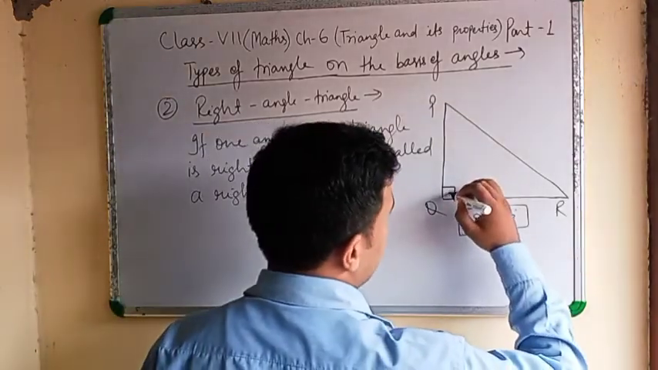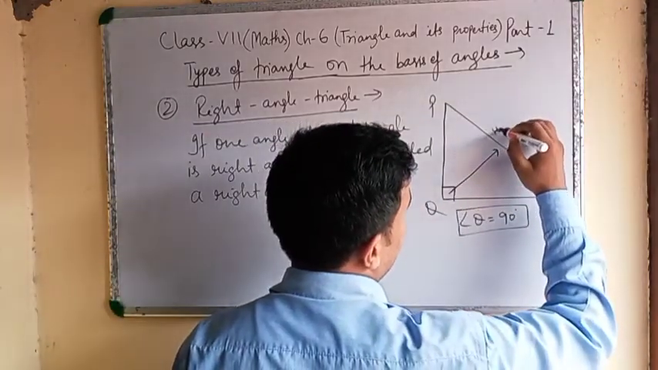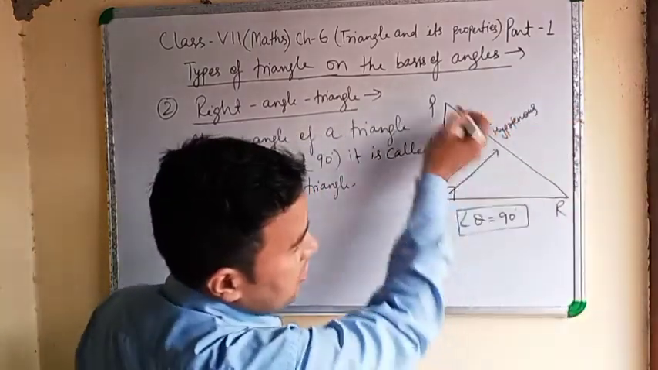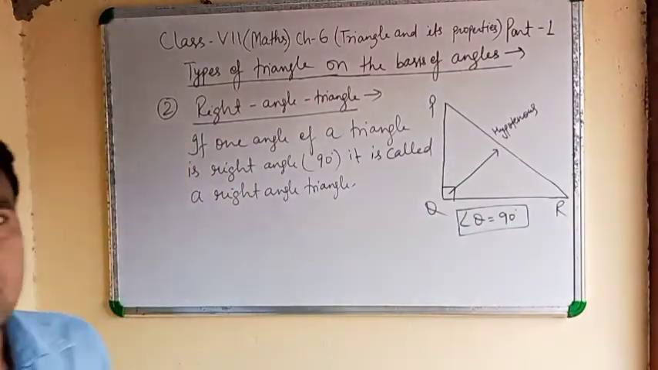Front of 90 degree side will be hypotenuse. This line is hypotenuse. Clear? Note down.